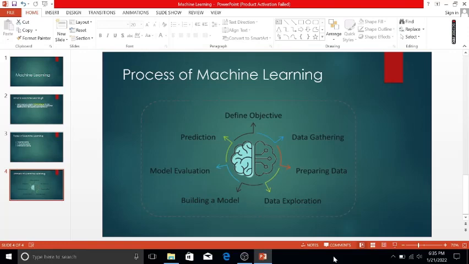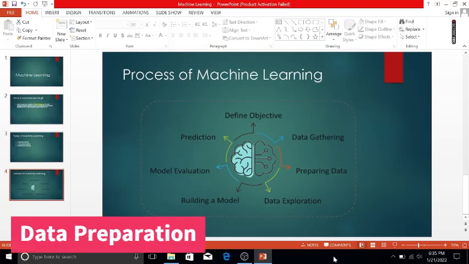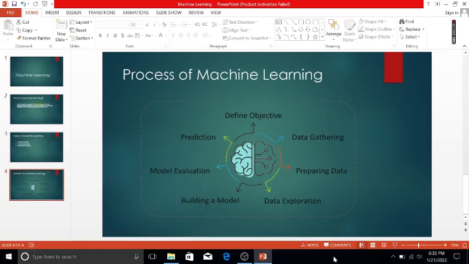Okay, so third step is preparing data. So in this step we have to see whether there are any missing values, any duplicate values, any null values like NA values or not. We have to check that.